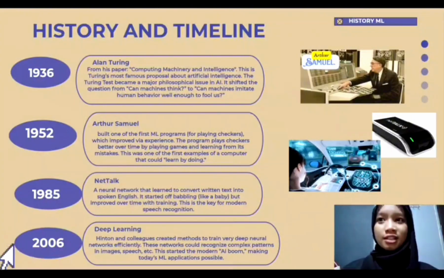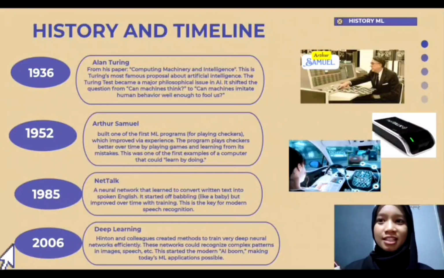The next one is in 1952 by Arthur Samuel, which I already mentioned before in the definition. He built one of the first machine learning programs that can play checkers. The program plays checkers better over time by playing games and learning from its mistakes. This is one of the first examples of a computer that can learn by doing.